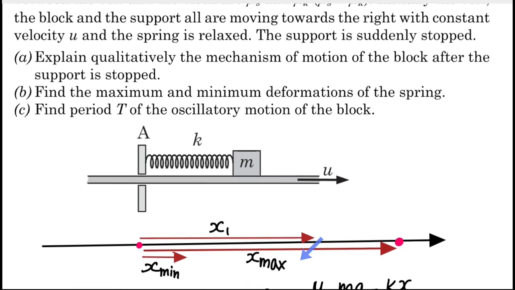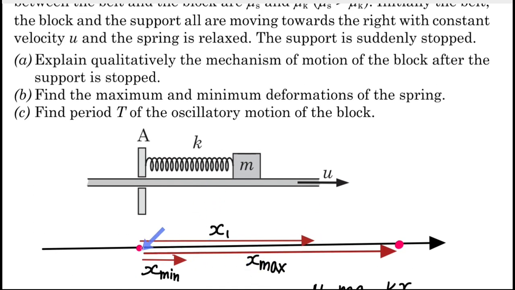So here is the diagram that I have made for the motion of this block. This initial position, or the origin, I have taken as the initial position of the block, just at the moment when the support was stopped. After elongation x1, at which the limiting friction is just balancing the spring force, the kinetic friction will appear. After that it will continue to move towards the right, and at the maximum elongation x max, the velocity will become zero and this block will turn around.